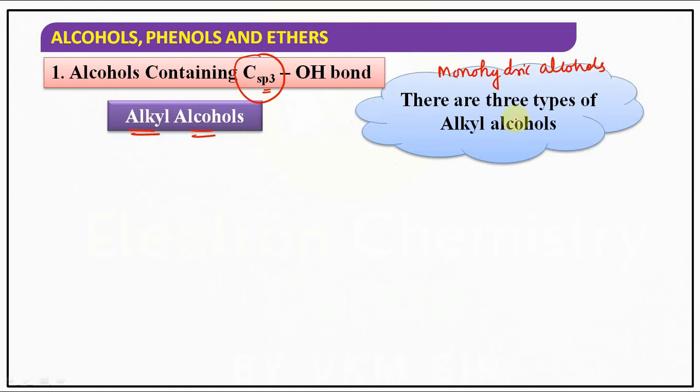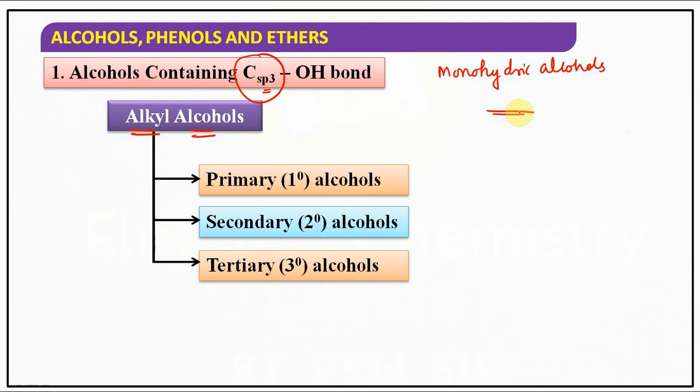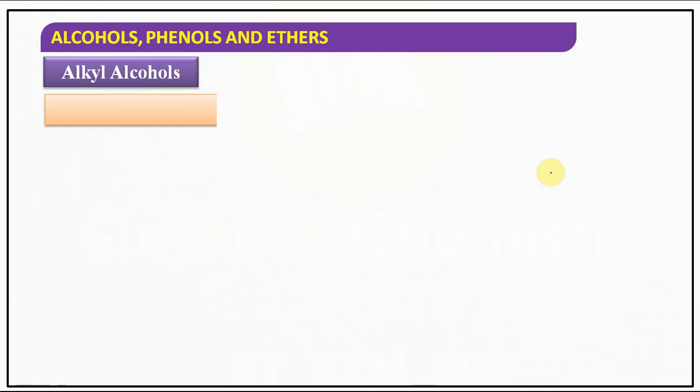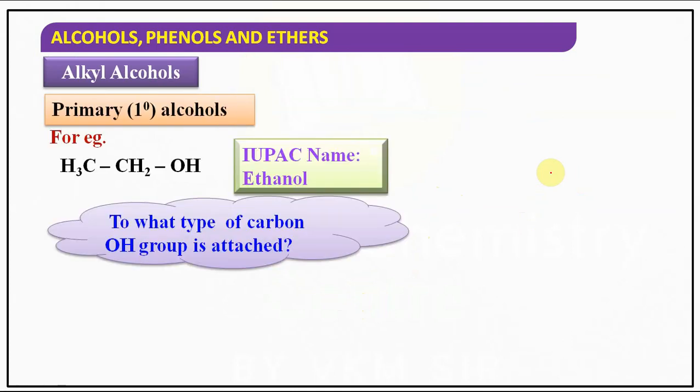These alkyl alcohols are once again of how many types? Three types, which are well known to you: primary, secondary and tertiary. First type is primary alcohol, second type is secondary alcohol, third type is tertiary alcohol. In all of these alcohols, the OH group is attached to an sp3 hybridized carbon. Understood? Right?